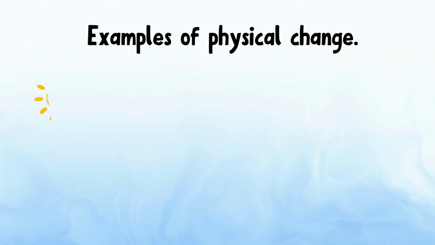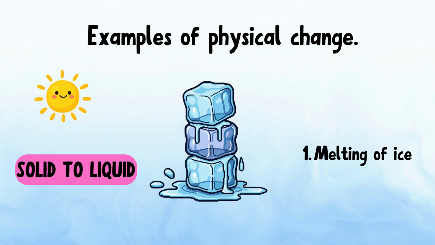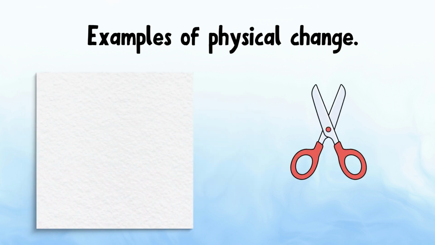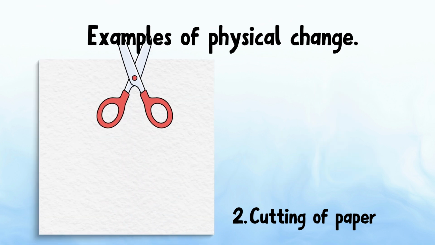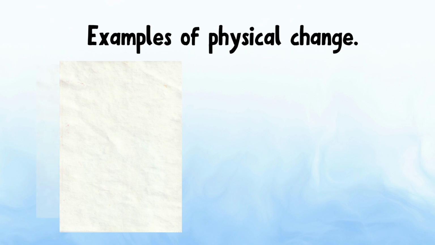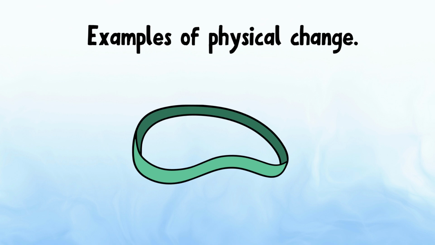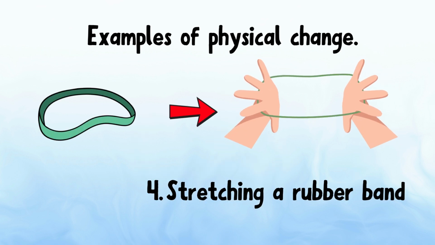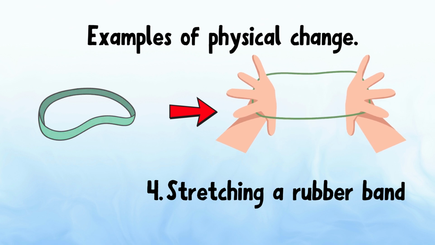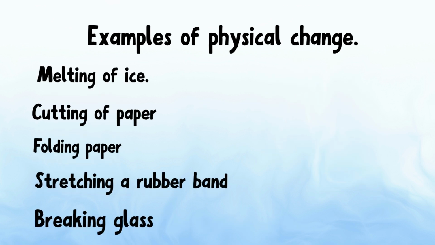Examples of physical change. Melting of ice. Here only the state changes. It is still H2O, so it is a physical change. Cutting of paper. After cutting, only size changed. Folding paper. Only shape changed, no new substance formed. Stretching a rubber band. After stretching, only size changed. Breaking glass. In all these examples, no new substance formed, only physical properties changed. So, they are physical change.